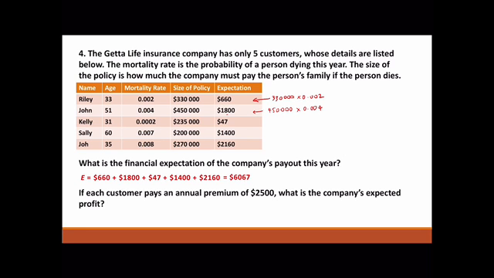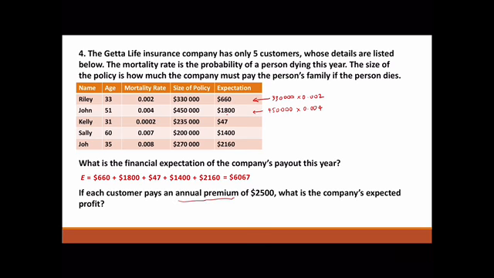Right? So this is actually how an insurance company works out all of their different sizes of their policies and all their premiums. Okay, so a premium is an amount that the customer has to pay every year to have access to this insurance. So if each customer pays $2,500 annually, so every year, what is the company's expected profit?